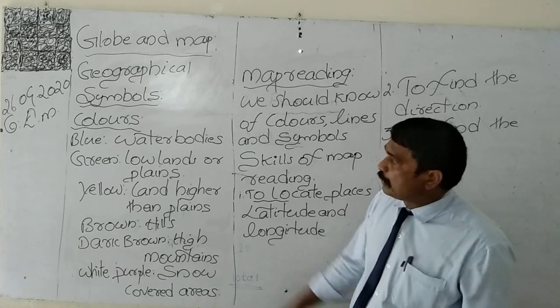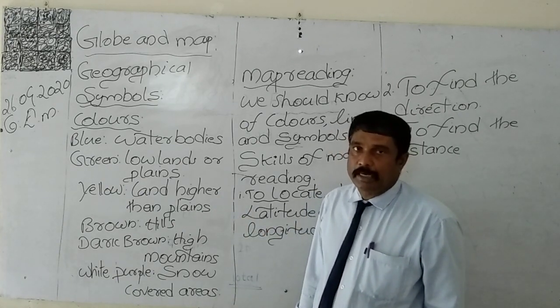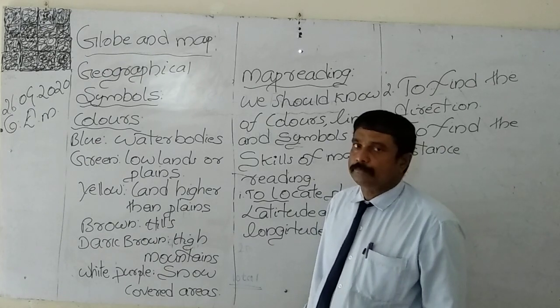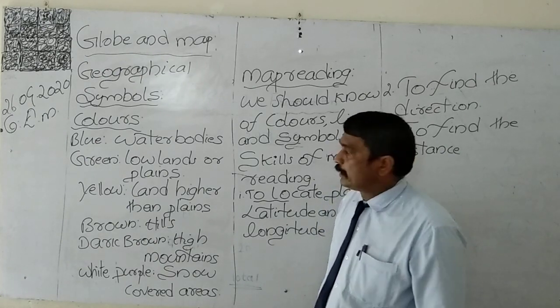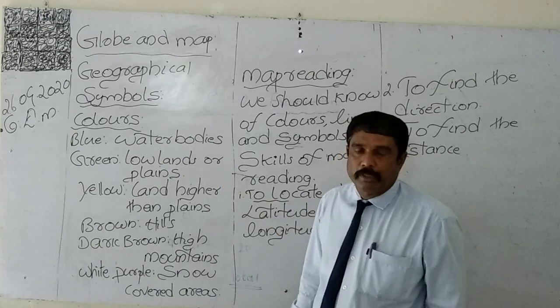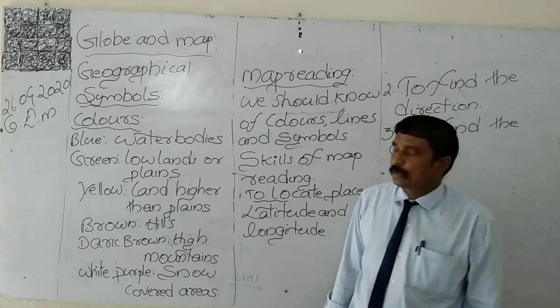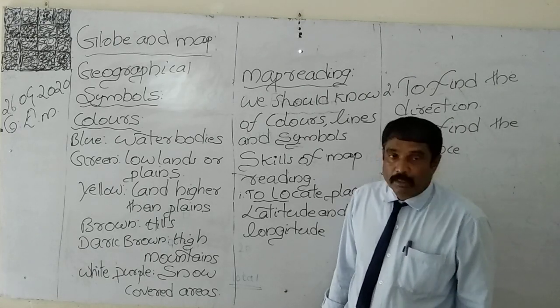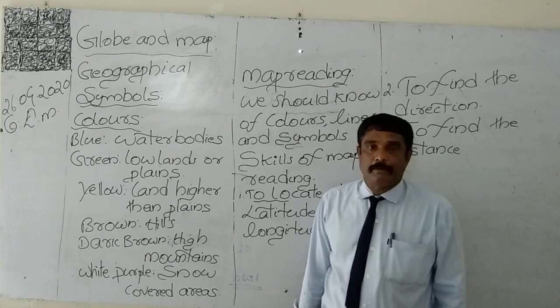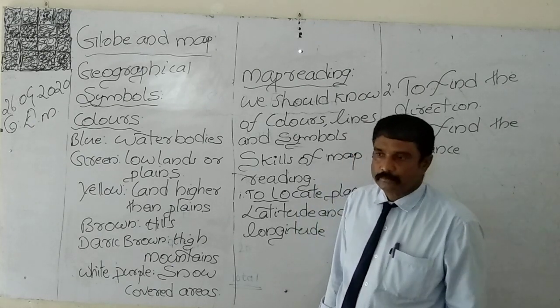First we have learned about the colors. There are so many colors on the map. Blue color shows water bodies which are there on the surface of the earth. What are the water bodies we know very well? Ocean. First example is ocean.